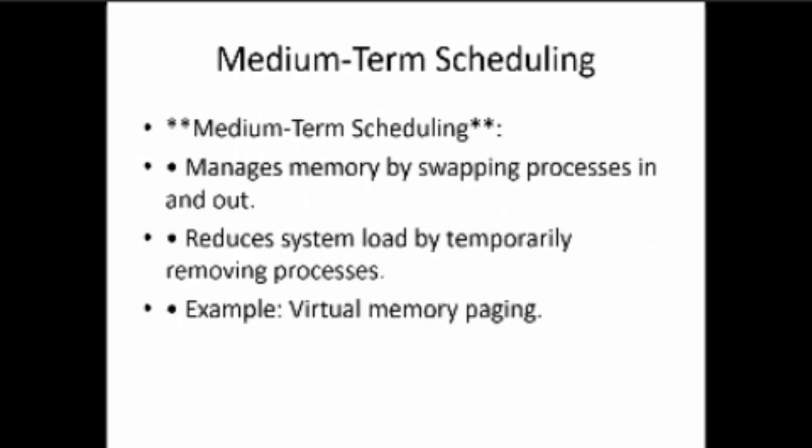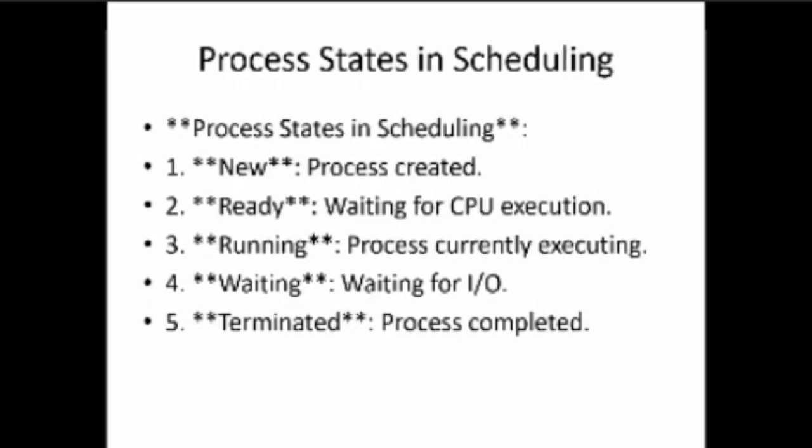Next, medium-term scheduling. Medium-term scheduling manages memory by swapping processes in and out. As I have said, if a process needs to execute, it is put in memory, and after being executed, it is thrown out of memory. It reduces system load by temporarily removing processes. An example is virtual memory paging. Virtual refers to temporary memory.